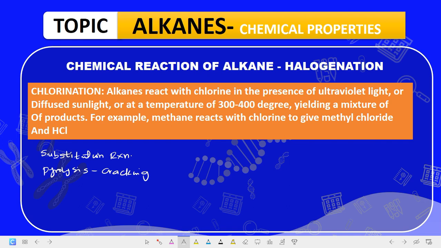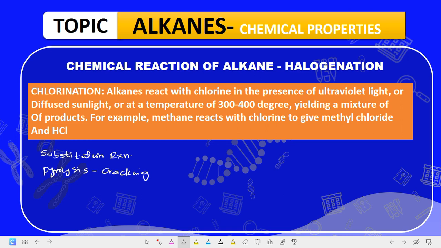Now we are talking about halogenation reactions. We have chlorination, we have bromination, we have fluorination. But the reaction with fluorine is very vigorous and explosive, and hence it's not usually feasible. So you may be given an exam in such a way that they react fluorine with alkane. That reaction is not feasible. Why? Because it is an explosive reaction.